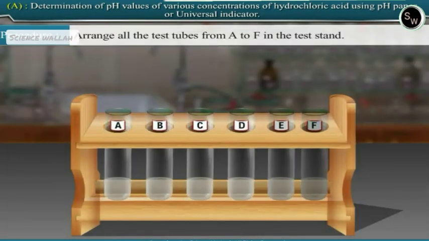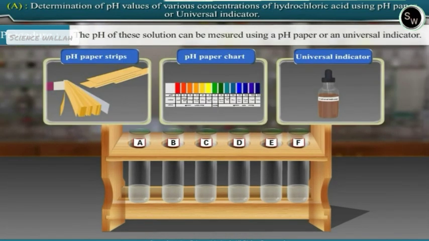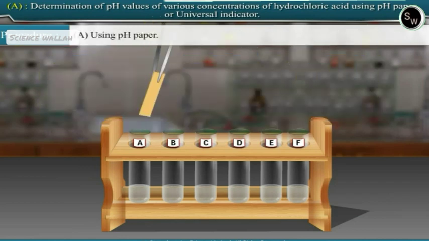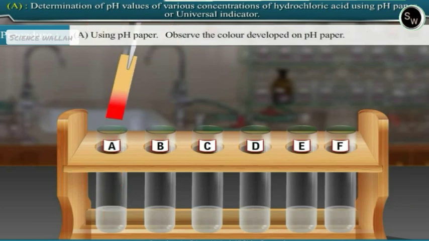Arrange all the test tubes from A to F in the test stand. The pH of these solutions can be measured using a pH paper or a universal indicator. Using pH paper, dip a small strip of pH paper into test tube A. Observe the color developed on the pH paper. What do you observe? The pH paper turns red in color.